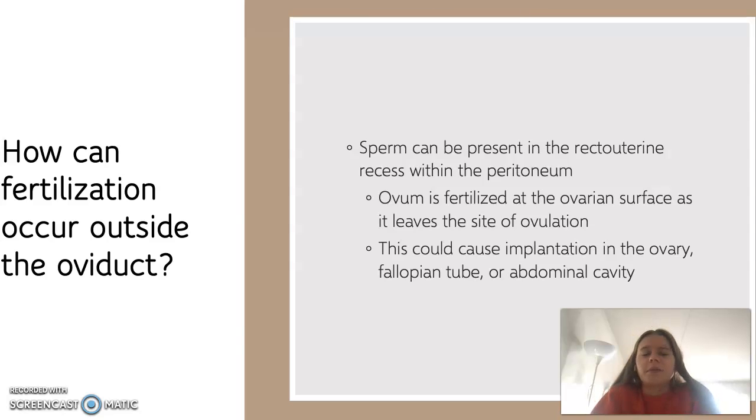So this is the space between the ovary and the fallopian tube. This is where the ovum is then fertilized at the ovarian surface as it leaves the site of ovulation. So as it leaves the ovary, that's where it is fertilized, and it can cause implantation in the ovary, fallopian tube, or abdominal cavity. It can also travel to the uterus, but if fertilization occurs here, it can definitely cause an ectopic pregnancy as well.